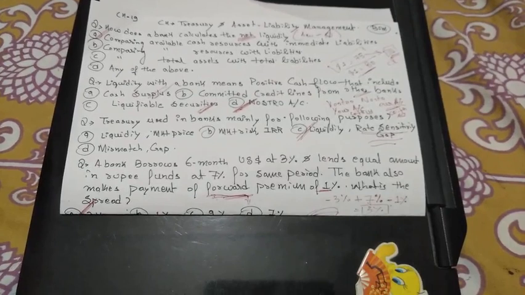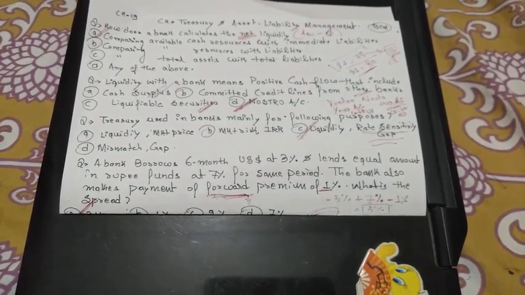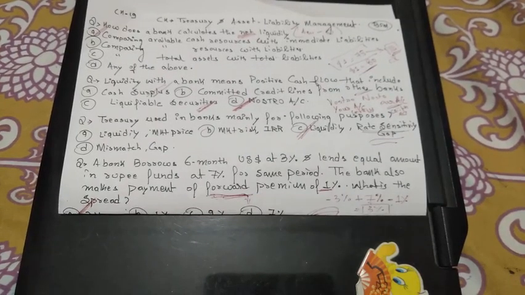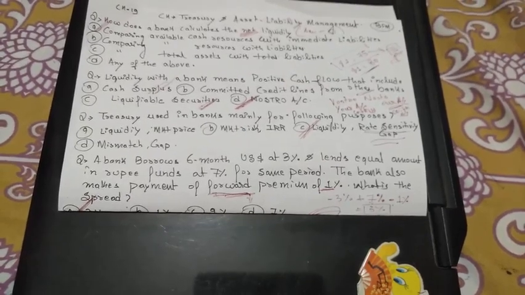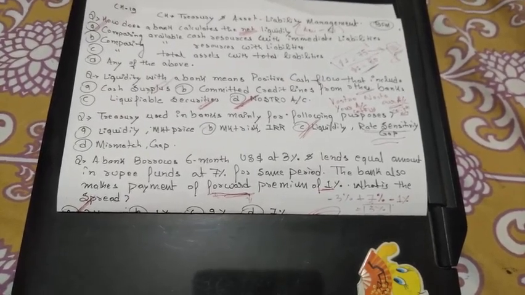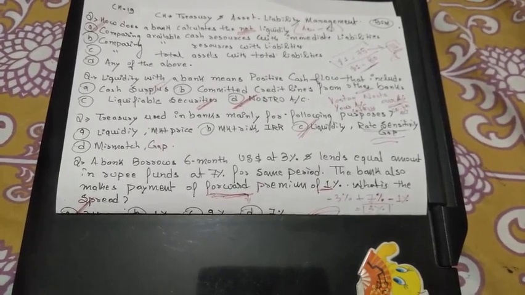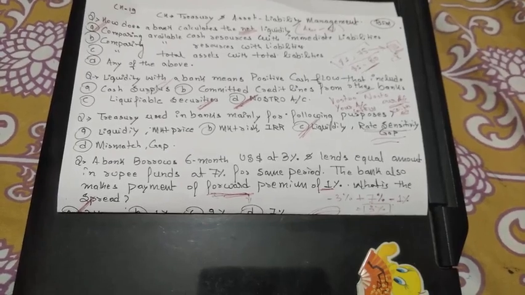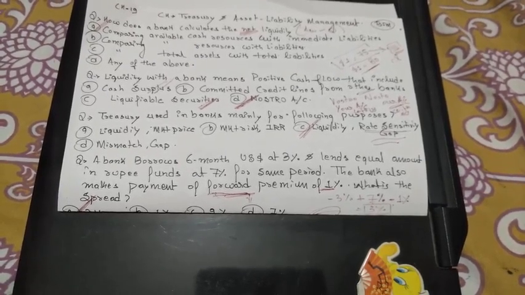Asset liability management means to manage the assets and the liabilities of the bank. So why do we need to manage this asset and liability? The reason being, the assets that we have, for example the loan, are very fixed: after this year the amount will come to us. But as far as the liabilities are concerned, for example, demand deposits or current deposits can be taken any point of time by our customers.